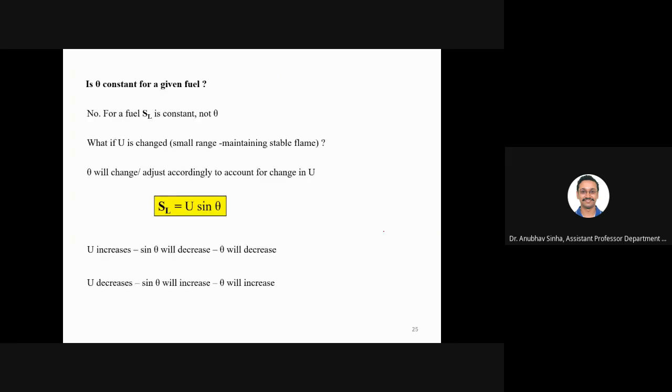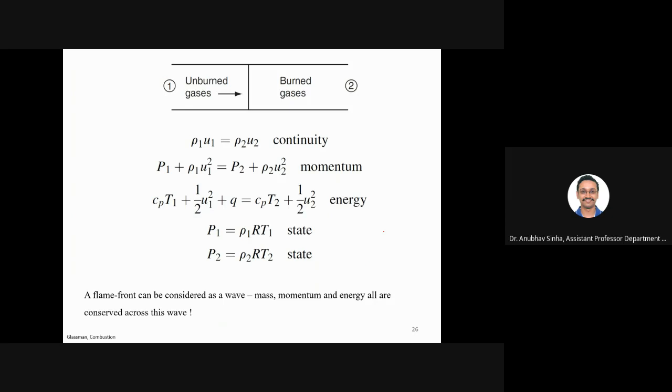Fine. So let us now look at some governing equations. Again, I will take the example of a tube. One side we have unburned gases, the other side we have burned gases, and the flame is stabilized here. So continuity will be valid. Let us say we denote the properties of the unburned side by 1 and burned gases by 2. So rho1 u1 is equal to rho2 u2. The continuity equation will always hold good. Then we have the momentum equation. If there is a pressure difference, that will be accounted for by this momentum equation.